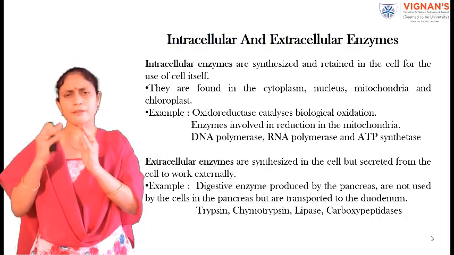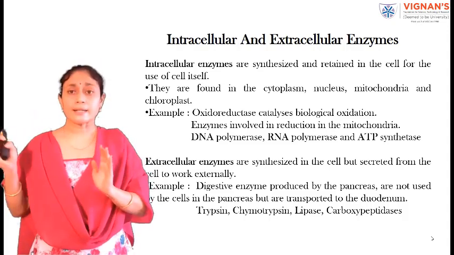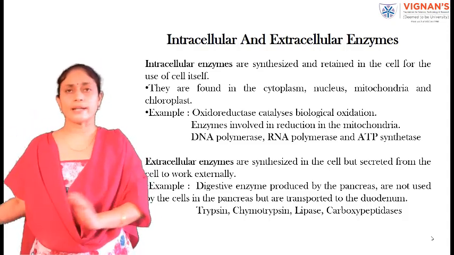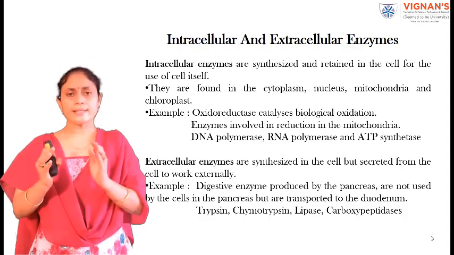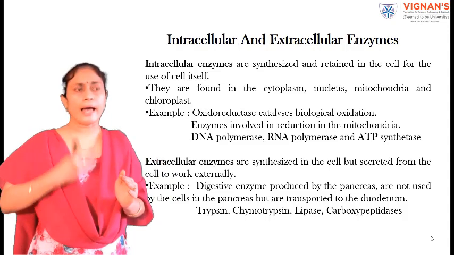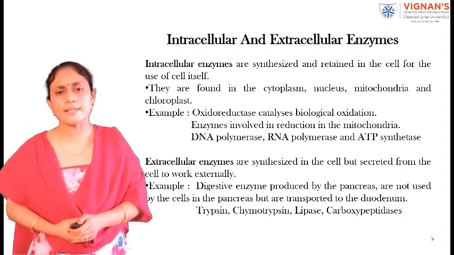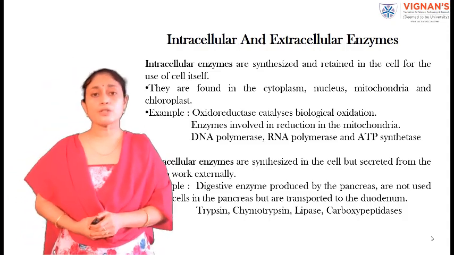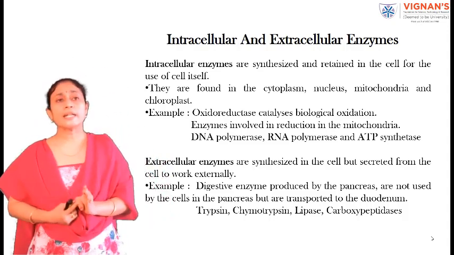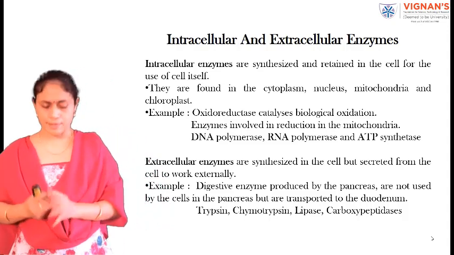Sometimes these enzymes, after synthesis, are retained within the cell. Sometimes they are secreted outside the cell. The enzymes which are synthesized within the cell and whose action is also within the cell are called intracellular enzymes. Examples of intracellular enzymes are DNA polymerases, RNA polymerases, ATP synthetases, etc.